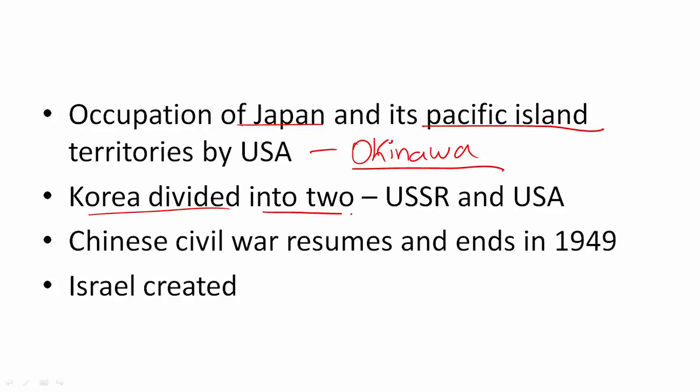Korea was also divided into two parts. The northern part was captured by USSR, and the southern part was under USA. Later, when they got their independence, they formed North Korea and South Korea respectively.